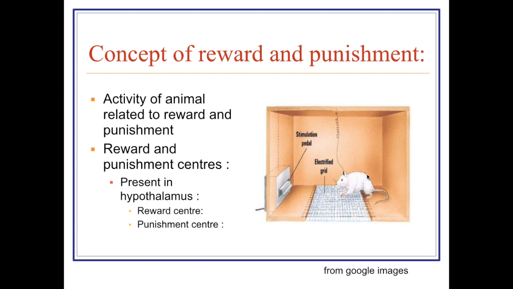It was discussed that if any animal is placed in a cage with a lever or with a button, when the animal presses the button, if reward centers are stimulated, the animal is motivated to press the button again and again. So you can say reward and punishment also play an important role in the motivation.